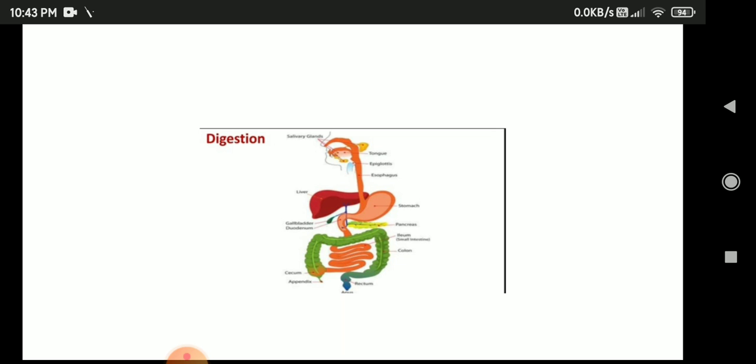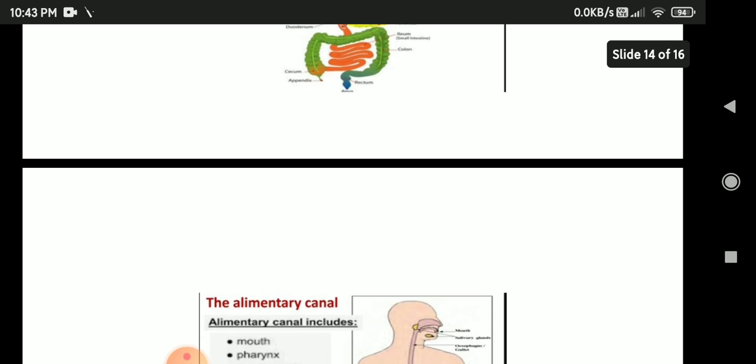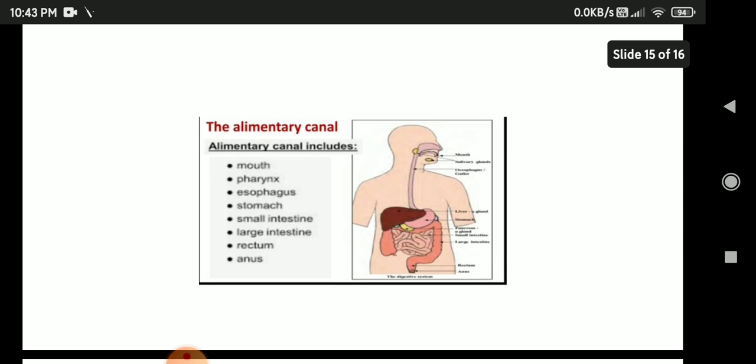Let us now learn something about the alimentary canal, the digestive organs and their functions. Alimentary canal, this is the main function. First, the food we eat is digested in our body. Whatever we eat, that is digested in the body. How is it digested? Substances that can mix with the blood are formed from the food.